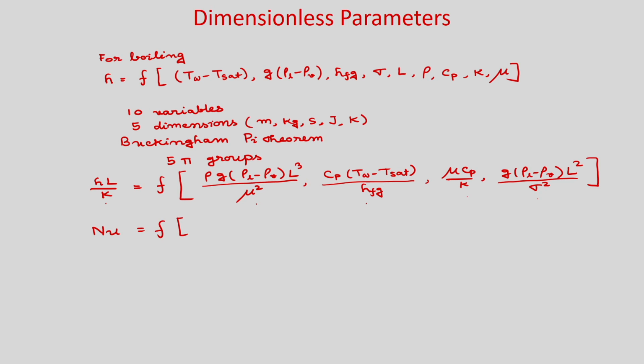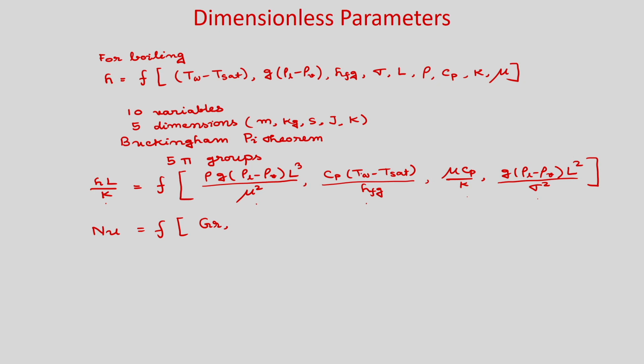The first group you can define as the ratio of buoyancy force to viscous force. There is a density difference, which is coming due to the temperature difference, and you can use the Grashof number, another definition in terms of density, similar to the Grashof number. Then Cp (T_w minus T_sat) divided by h_fg: in the numerator is the sensible energy absorbed by the vapor and in the denominator the latent energy absorbed by the vapor.